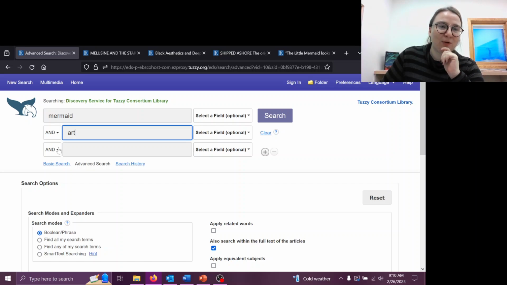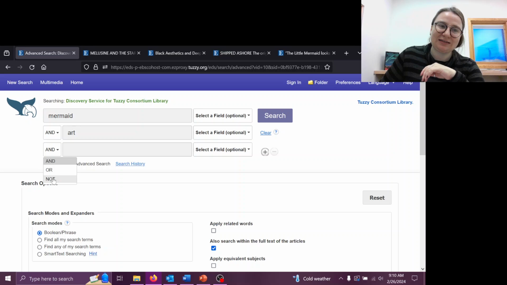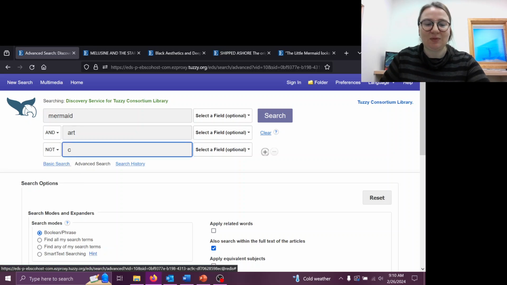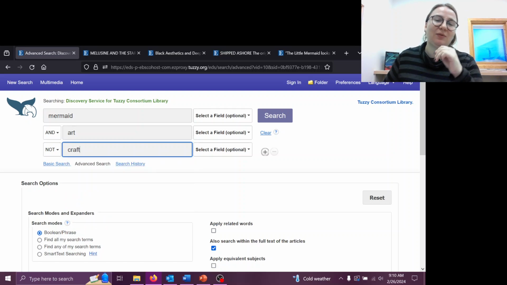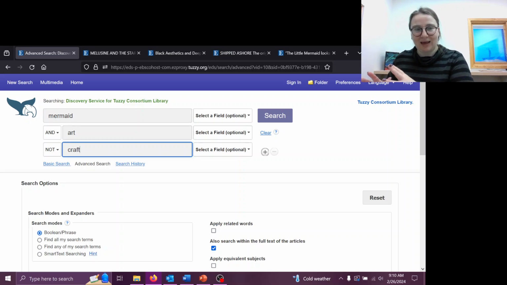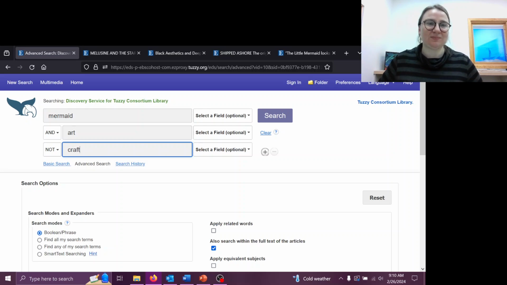But I remember when we were looking through the catalog search that stuff related to arts and crafts was coming up, and that is not what I'm interested in. So I am going to put craft there because I want to make sure that I'm excluding anything related to arts and crafts while still including art.